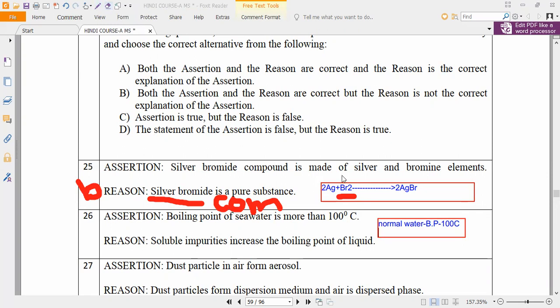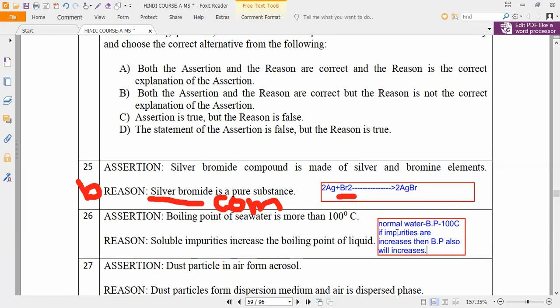Everybody remember the point which I am going to say. Please note it down: if impurities are more, then the boiling point is also more. That is what you have to remember. If impurities increase, then the boiling point also will increase. Is it okay, guys?